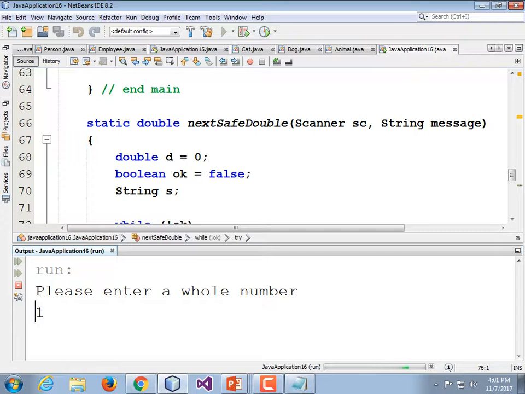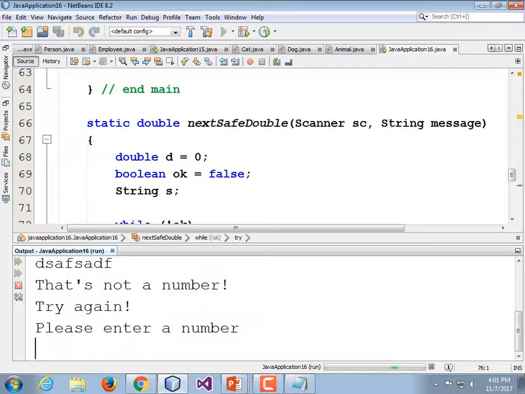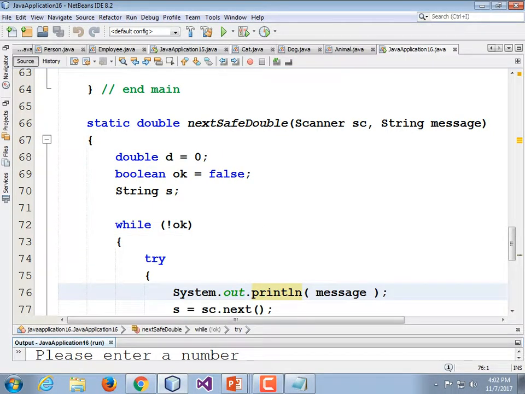So please enter a whole number. Yeah, okay. Please enter a number. I'm going to type in some garbage. That's not a number. Try again. Please enter a number. I'm going to give it a good value. And check it out, 100 divided by 0 is equal to infinity. The floating point types have a special value that they can contain, called infinity. And if you divide by 0 but it's floating point division rather than integer division, that's what it puts there. I don't think you can do math with infinity. I don't think you can do, you know, x is equal to 3 times infinity. I'd be kind of curious to see what that does. But anyways, all right.